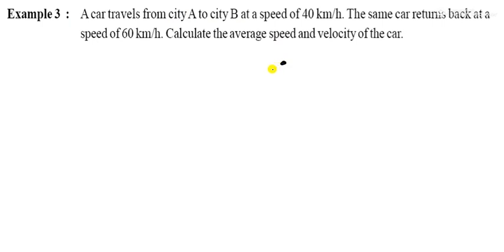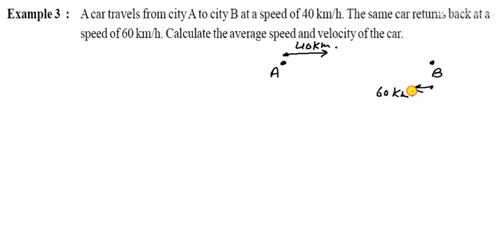Now come to the example, this one. A car travels from city A to B. So it is your city A and it is your city B with a speed of 40 kilometer per hour.